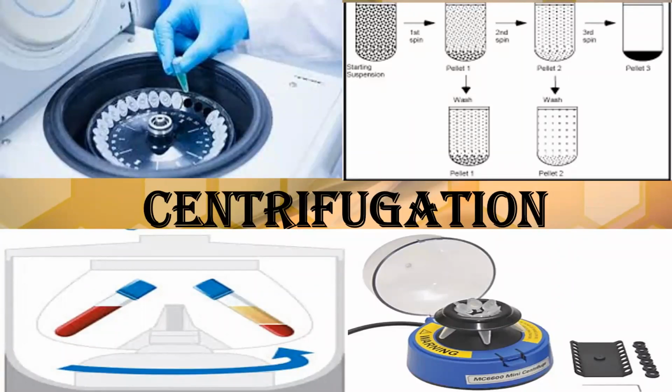So we are going to our next chapter, that is centrifugation. What is centrifugation? Centrifugation is a process that uses centrifugal force to separate a heterogeneous mixture by use of centrifuge equipment. So this is called centrifugation.